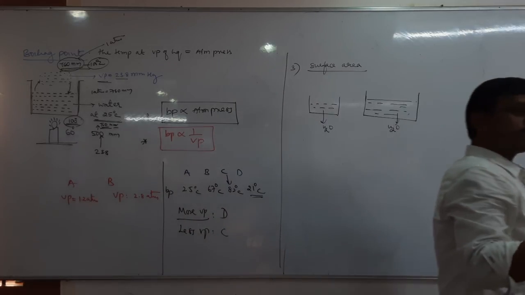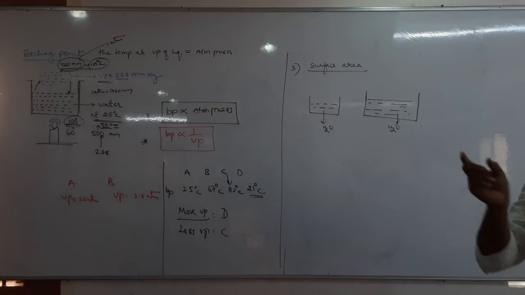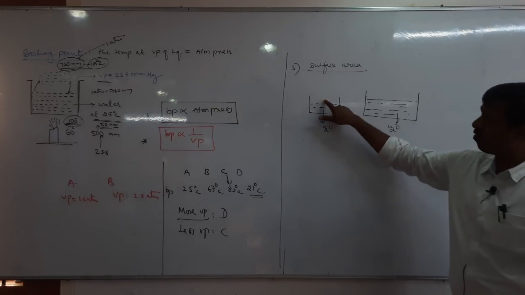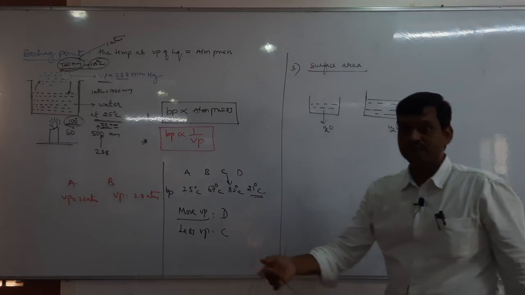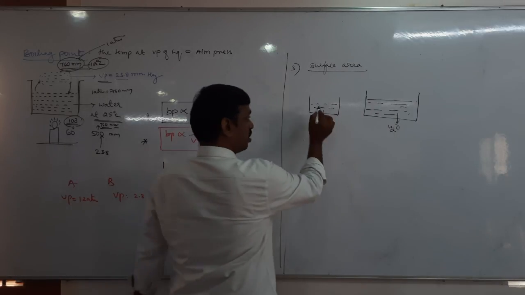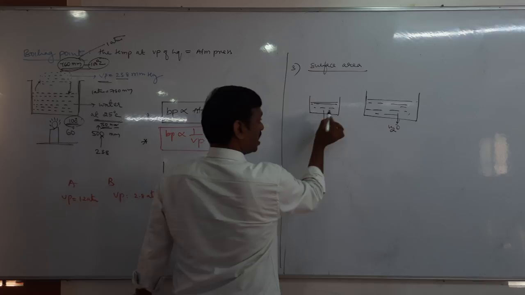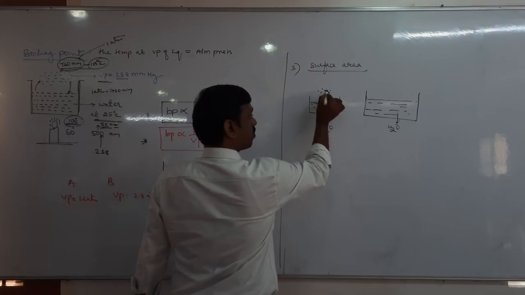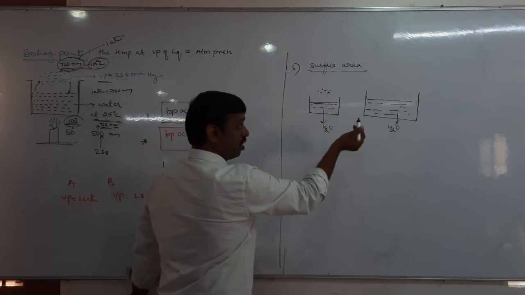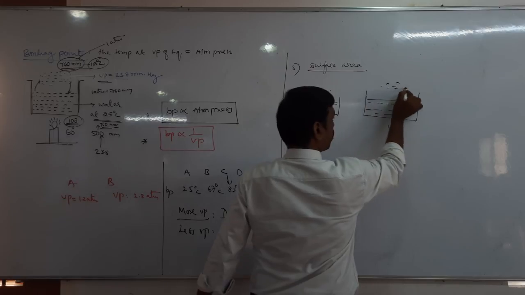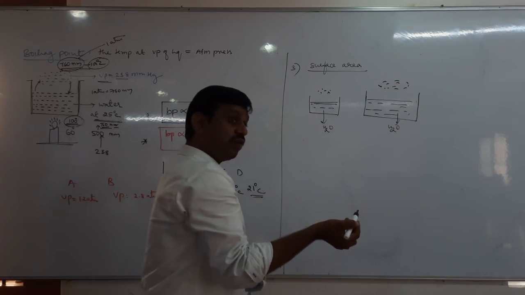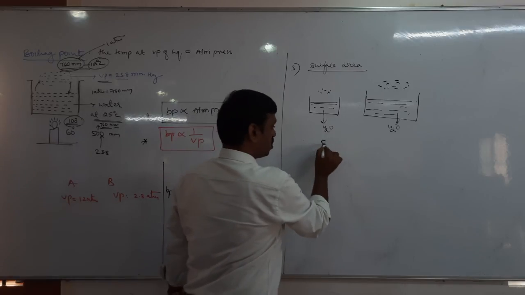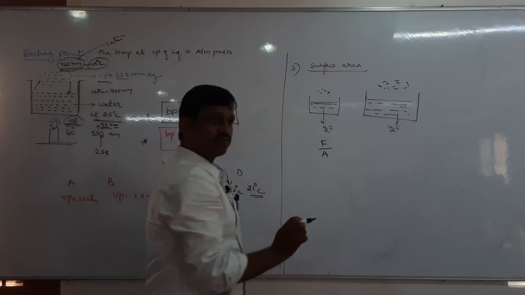What is vapor pressure? Vapor pressure is the pressure exerted by the vapor of a liquid when vapor and liquid are in equilibrium, right? Suppose here it has less surface area, so there will be fewer vapor molecules. Here with more surface area, there will be more vapor molecules. But what is pressure? Force per unit area, no?